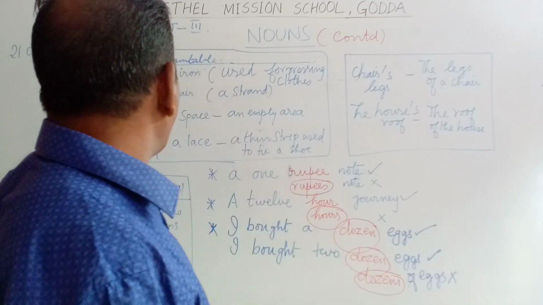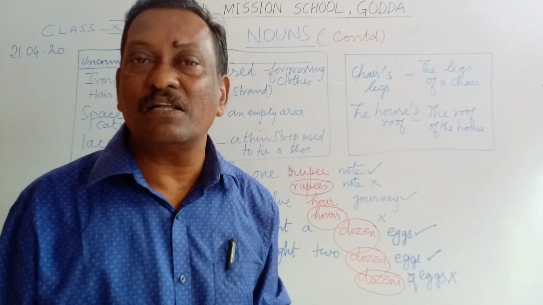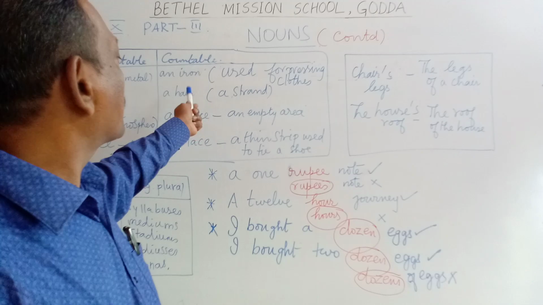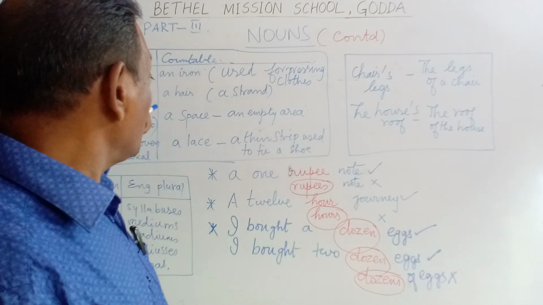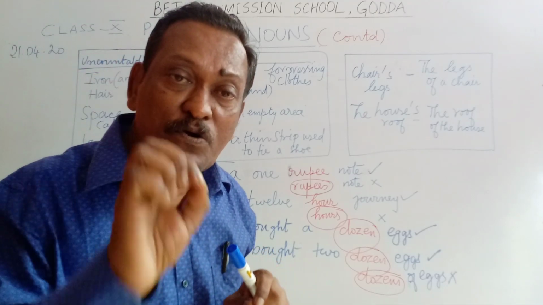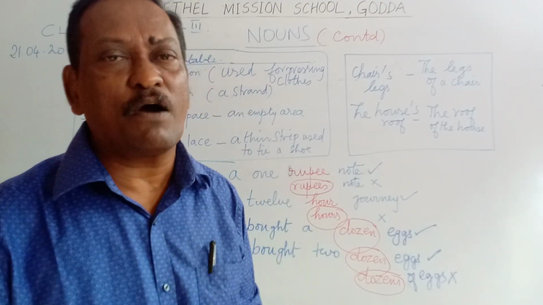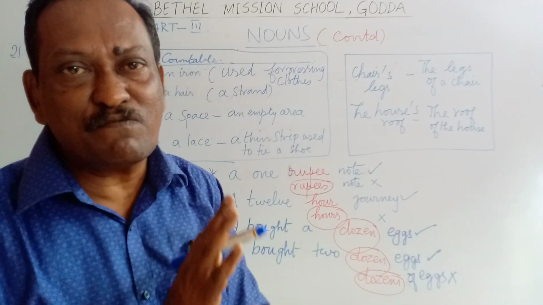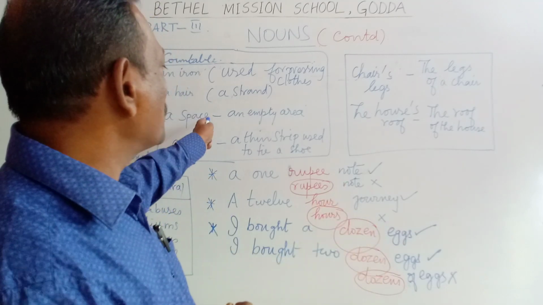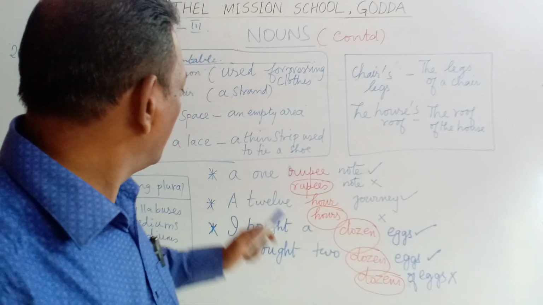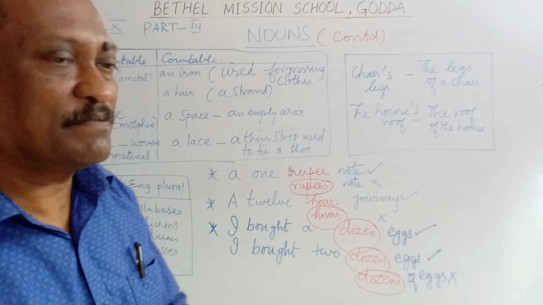So the word space, when it takes an article, becomes a countable noun. So you have to focus on the article that is used. If an article is used with a noun, you can be very sure that it is being used in a countable sense.